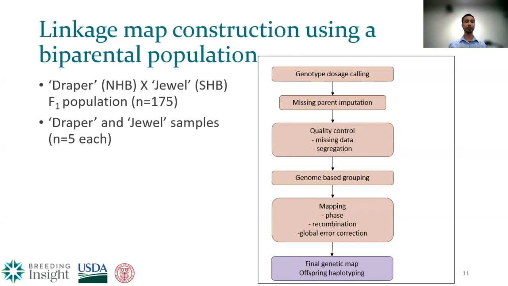After that, it's all about quality control and genome-based mapping. Just to summarize, for genotype dosage calling, we used UpDog. Parent imputation was done in R and Excel, whereas the other steps were done with MAPpoly to construct the genetic linkage map and finalize the map.